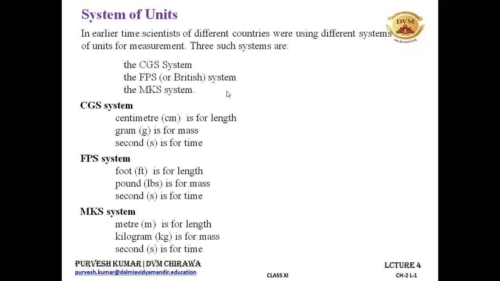All these systems were earlier used, but now scientists are using only one system, that is the SI system. But sometimes we need to convert things. That's why knowledge of the systems is very useful. We sometimes convert units from CGS to the SI system, or from SI to the CGS system. So that's why this knowledge is really essential for you.